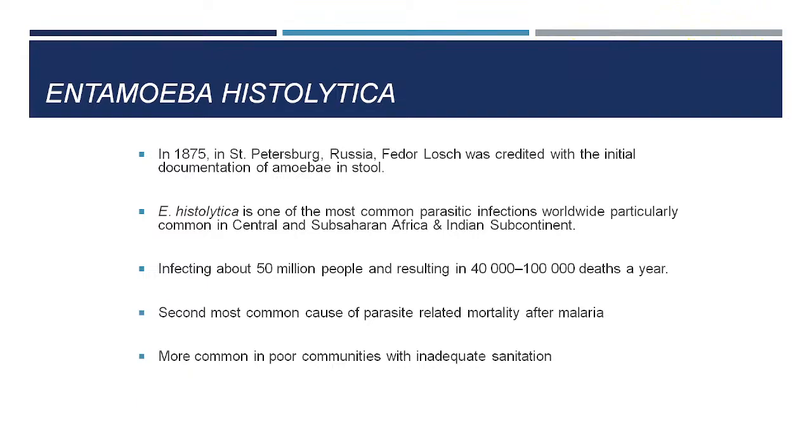Initially the burden was there in industrialized countries like Europe and the Americas, but they have now controlled it. As of now it infects almost 50 million people in the world, resulting in around 1 lakh deaths in a year, and most of these deaths are due to amoebic liver abscess.